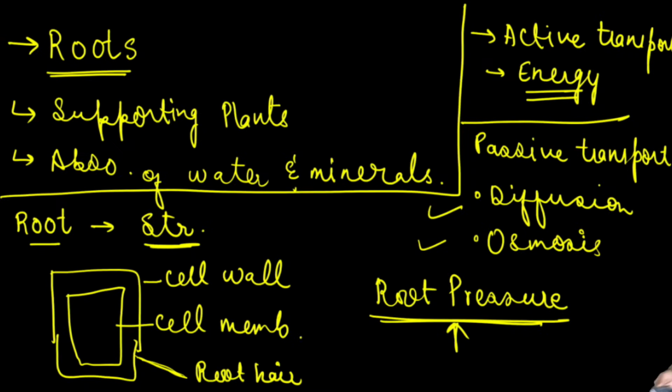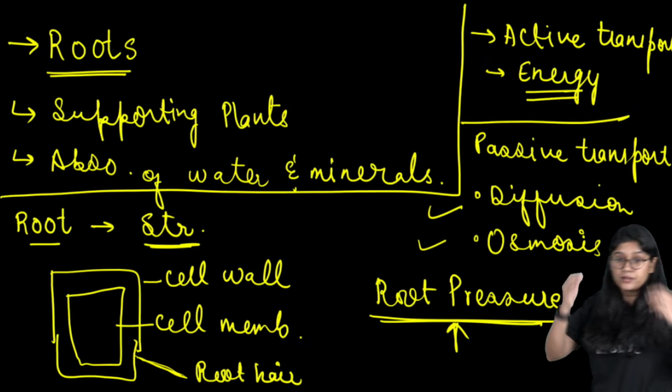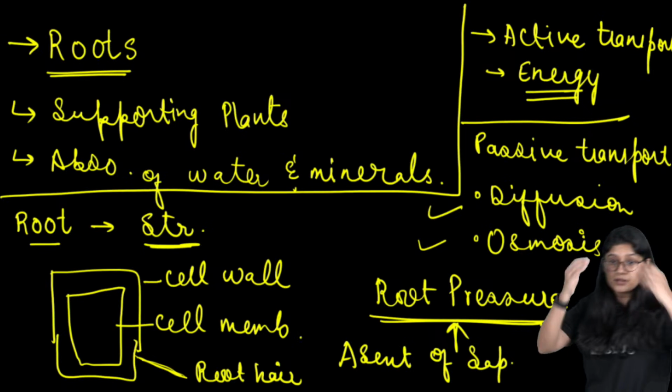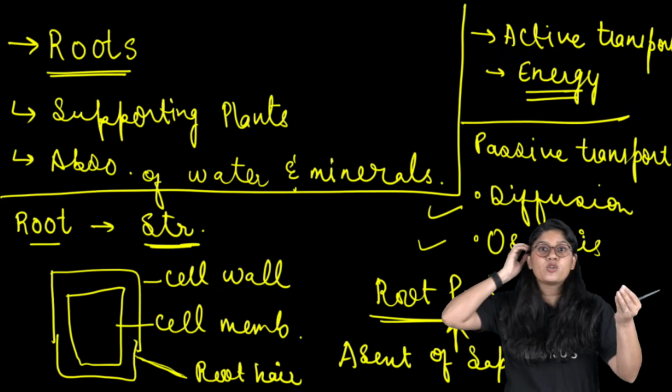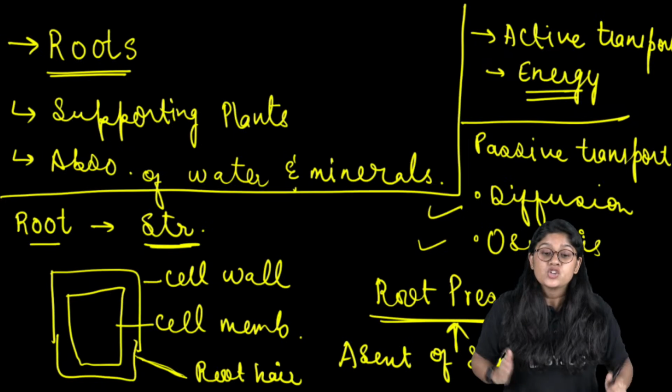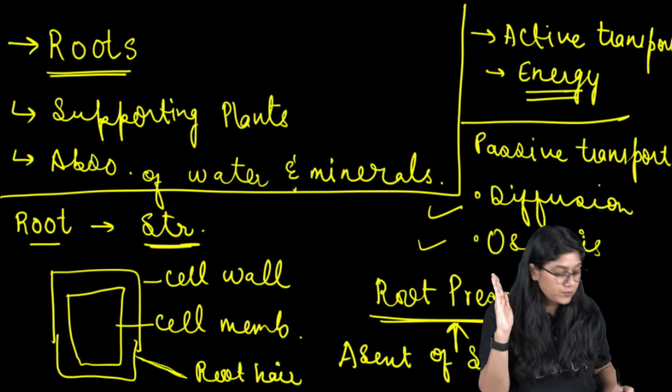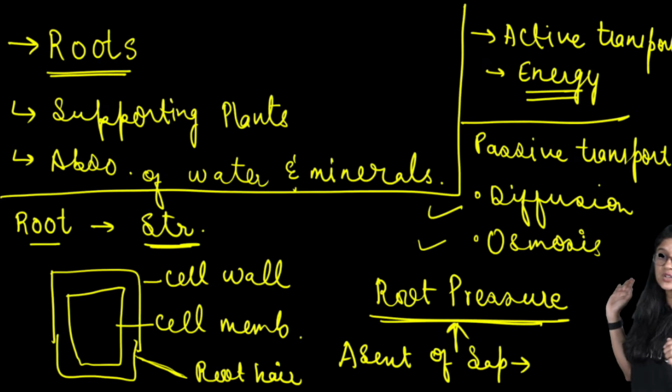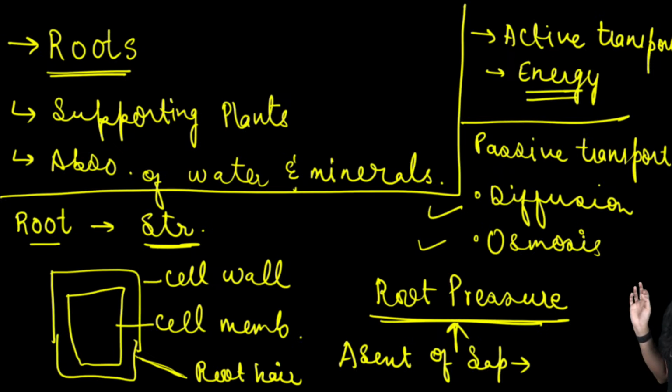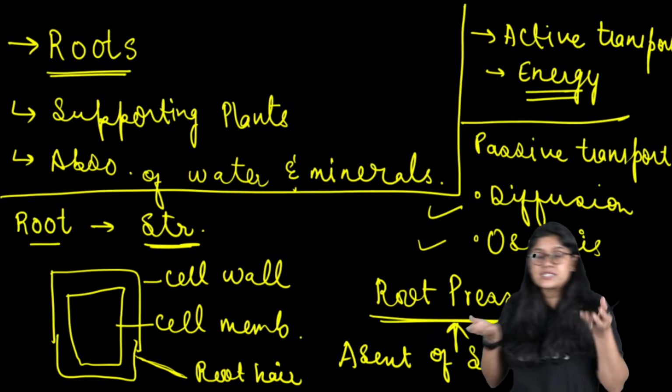Very good, everyone. Ascent of sap. What happens basically in the ascent of sap, what is moving? The water molecules. So the upward movement. Everyone take a screenshot. Ascent of sap is nothing but the upward movement of water from the roots to the aerial parts, such as the stem and the leaves. And what is the cell sap?